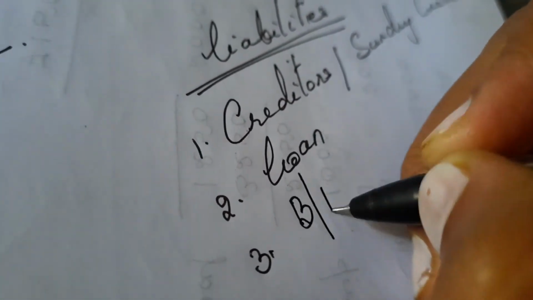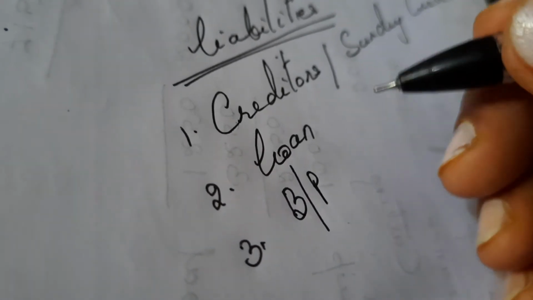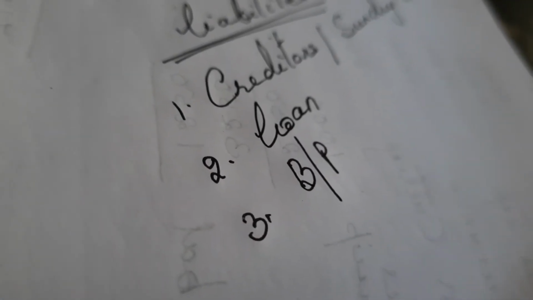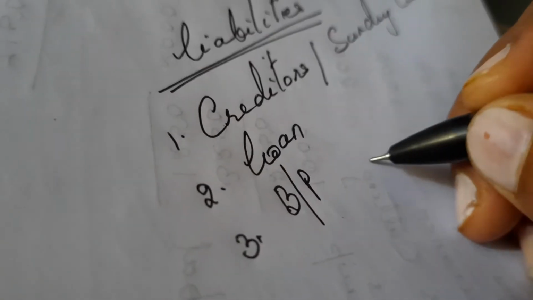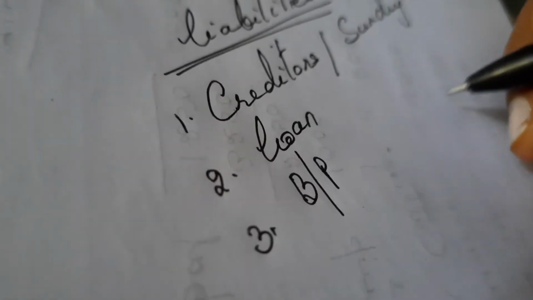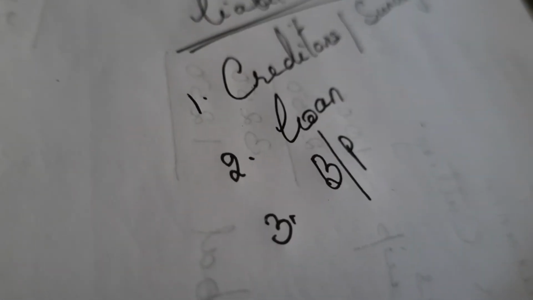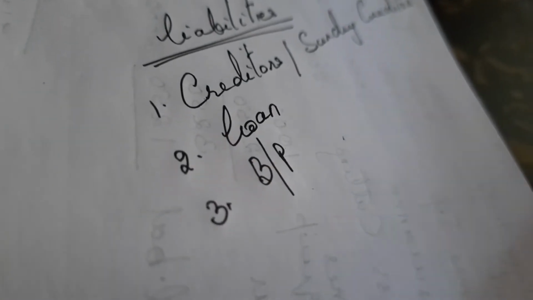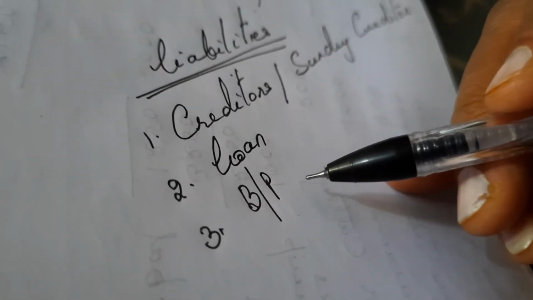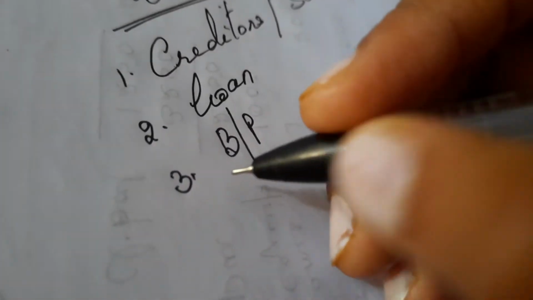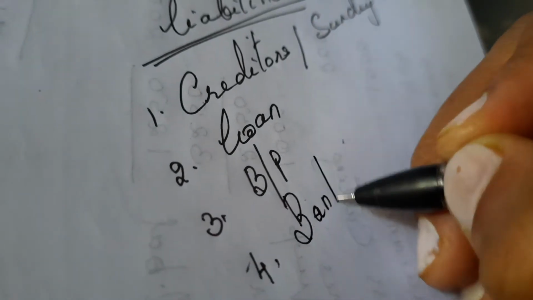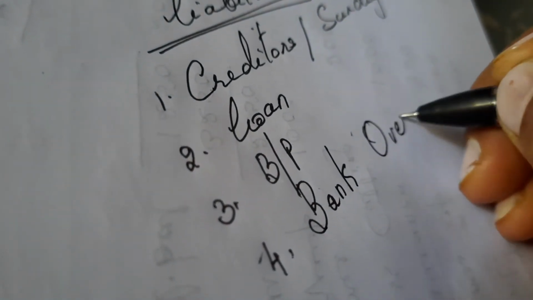Bills payable is a credit instrument which we generally use in our credit purchases and sales. In case we have signed a document promising the seller that we will pay the amount within a stipulated time, that becomes a bills payable for us. Again, it is a payment to be made by the company, so it is a liability of the organization. Then the fourth one we have is bank overdraft.